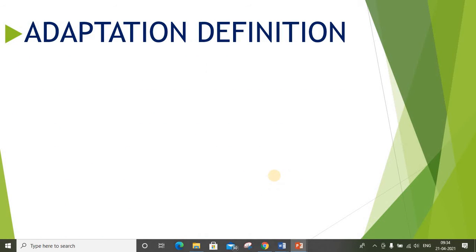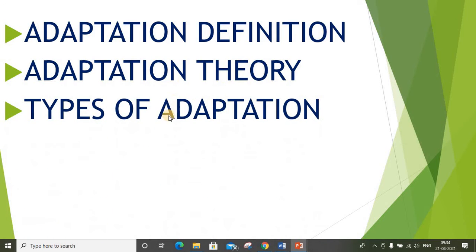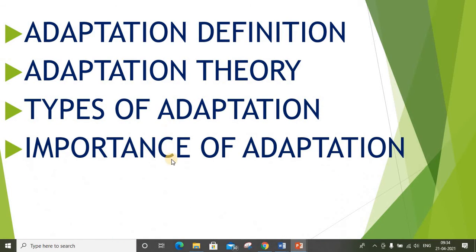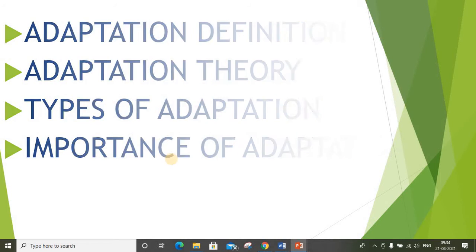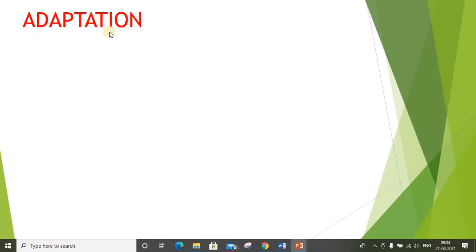In today's lecture, we will be discussing adaptation and its definition, adaptation theory, types of adaptation, and the importance of adaptation. Now coming to adaptation.